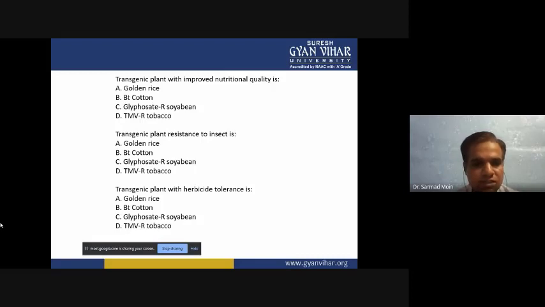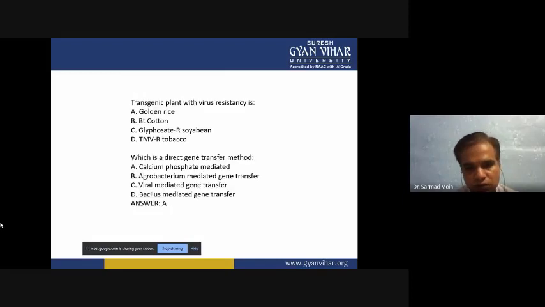The third question is: transgenic plant with herbicide tolerance. A is golden rice, B is Bt cotton, C is glyphosate resistant soybean, and D is TMV resistant tobacco. The fourth question is: transgenic plant with virus resistance is, A golden rice, B Bt cotton, C glyphosate resistant soybean, D TMV resistant tobacco.